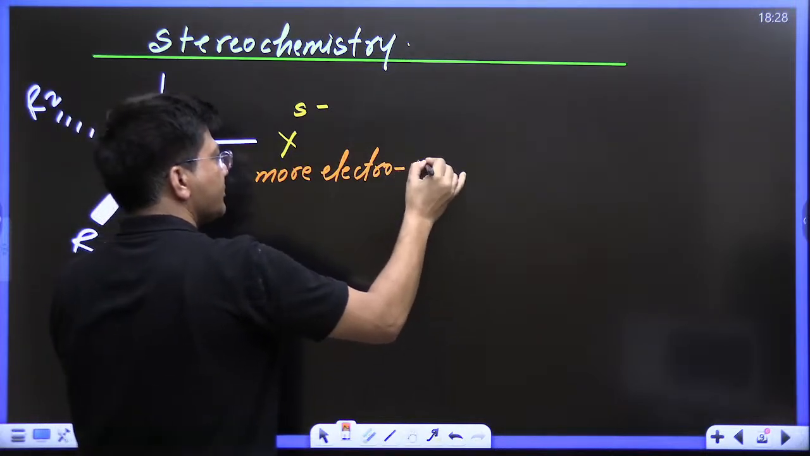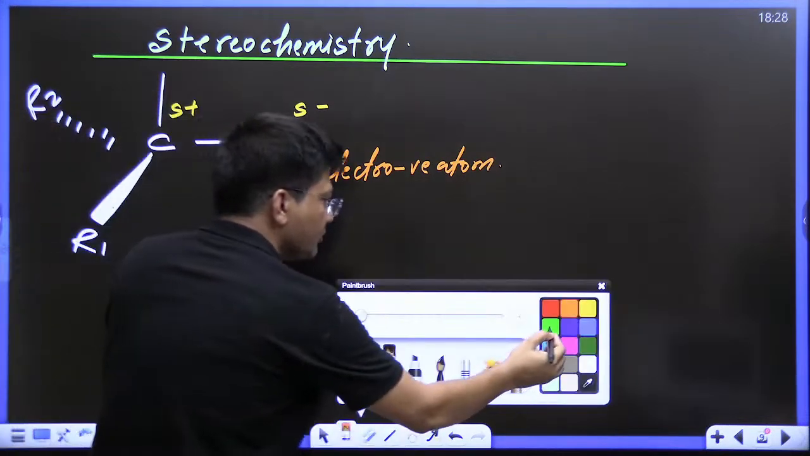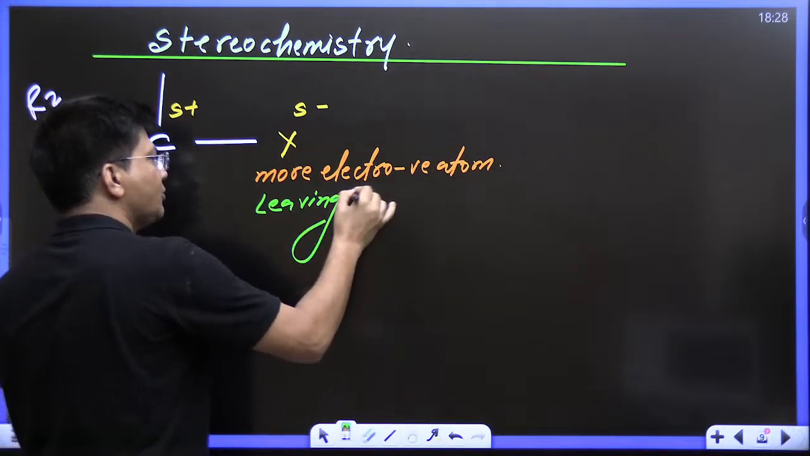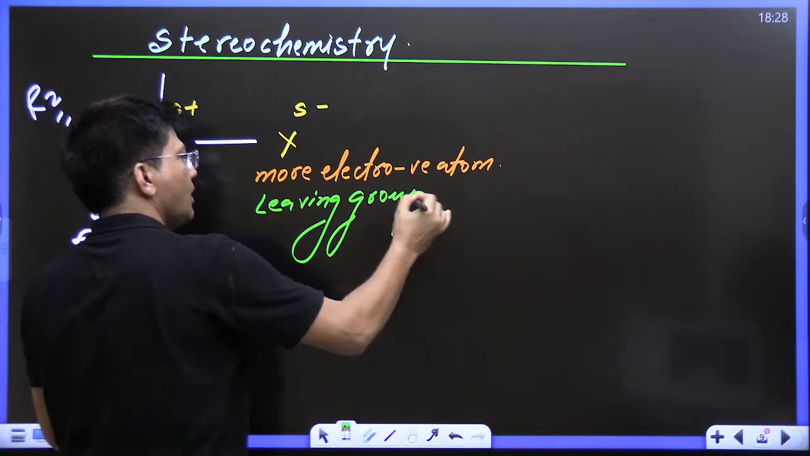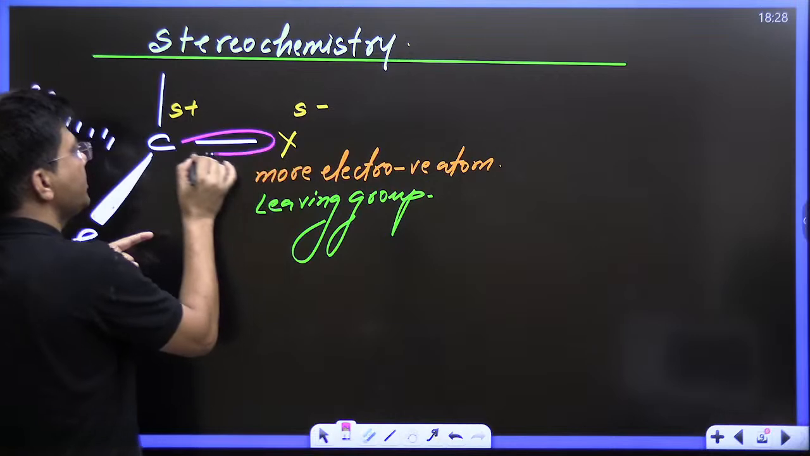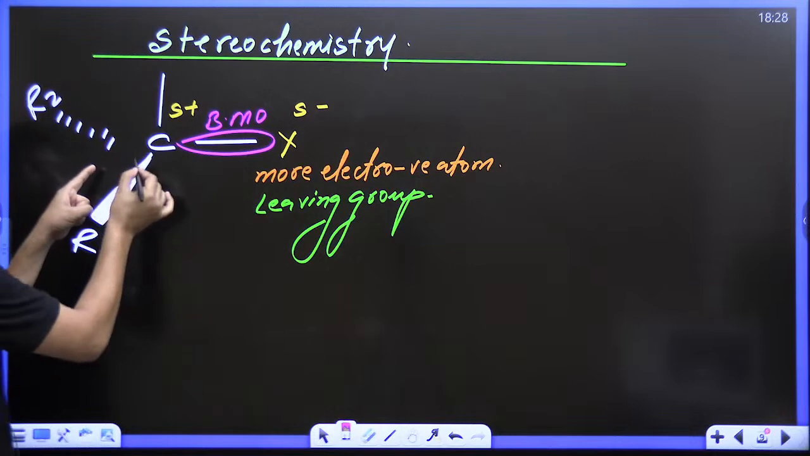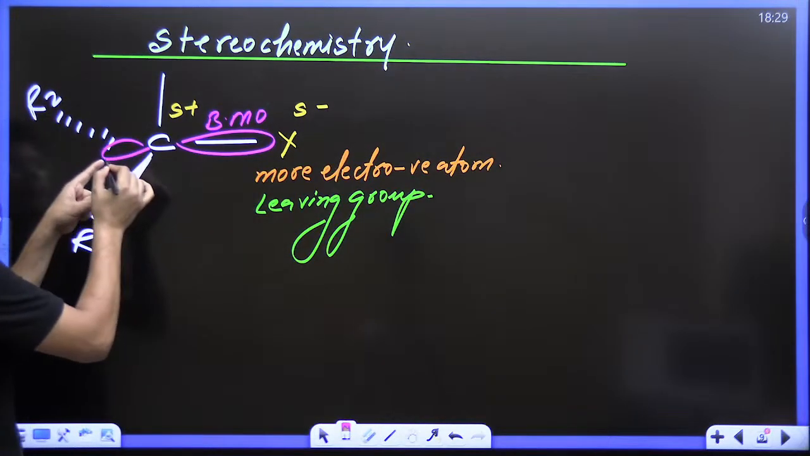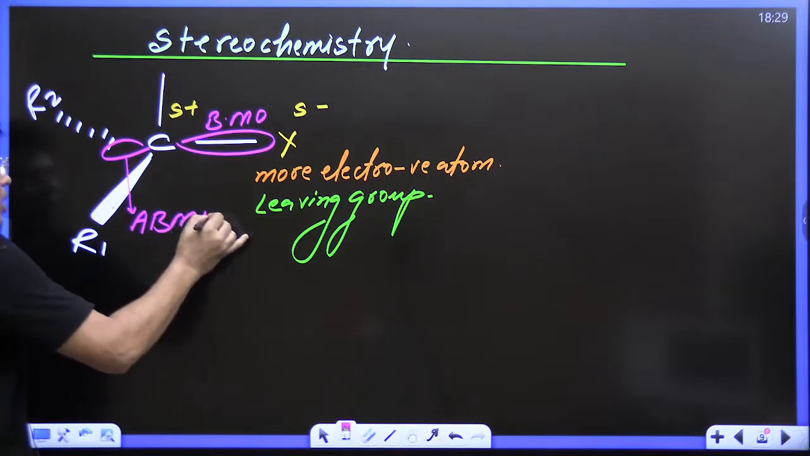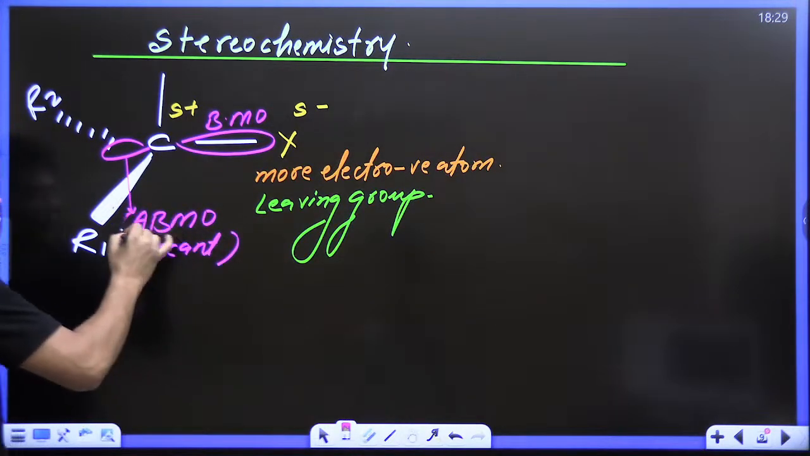More electronegative atom, kids. Now this has to leave, so this is known as the leaving group, Lg. And this is the bond. This is known as the bonding molecular orbital. And just at the back of the bonding molecular orbital, there is the ABMO. What do you mean by ABMO? Anti-bonding molecular orbital. This is vacant. A number of questions will come from here only.